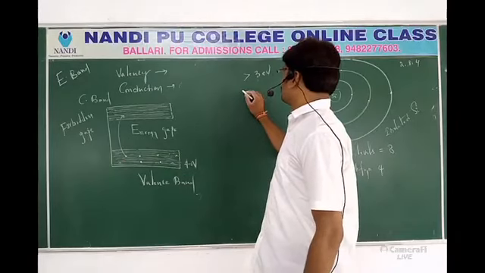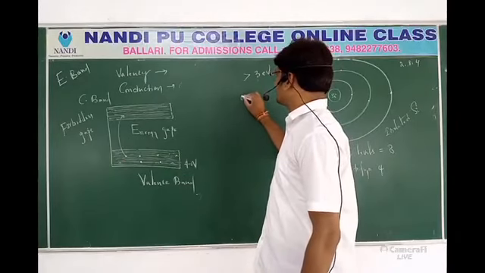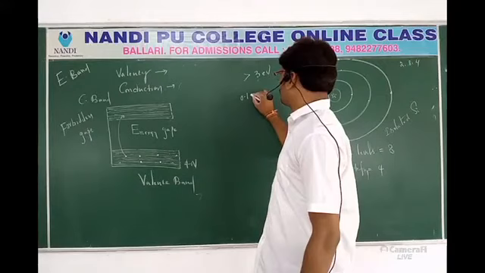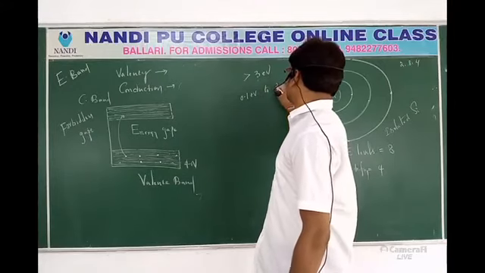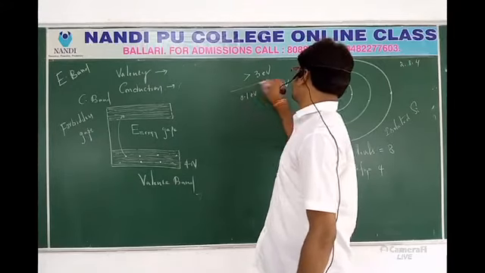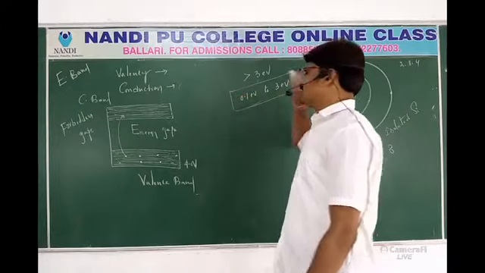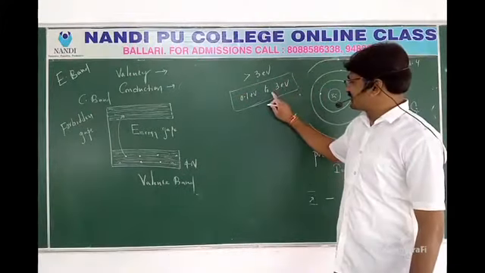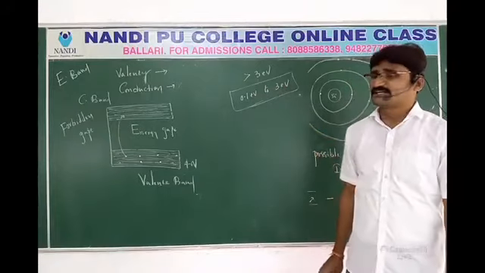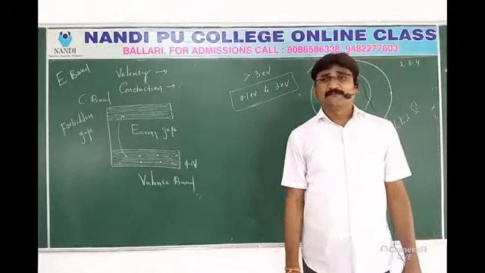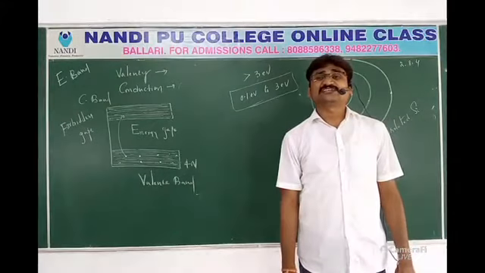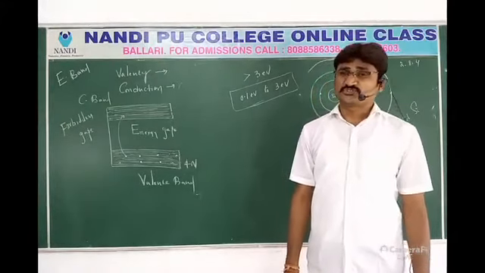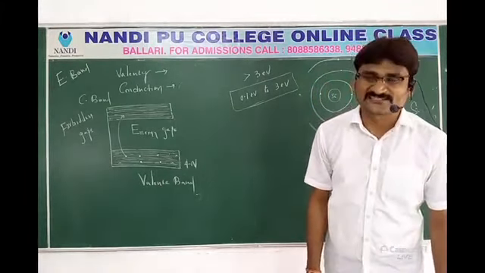Whereas in semiconductors, it is 0.1 electron volts to 3 electron volts. This is our concept, semiconductors. So the energy gap is less than 3 electron volts and greater than 0.1 electron volts, so that partially the electric current flows through the semiconductors.